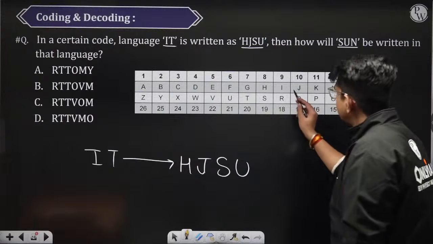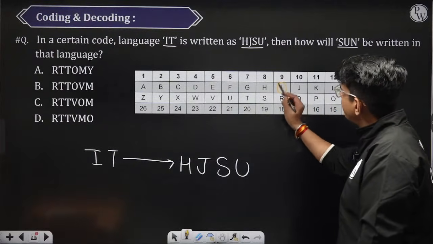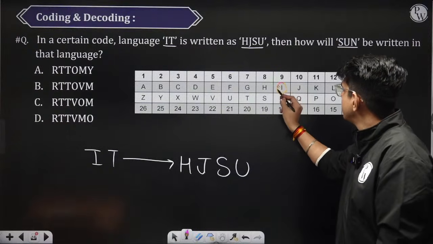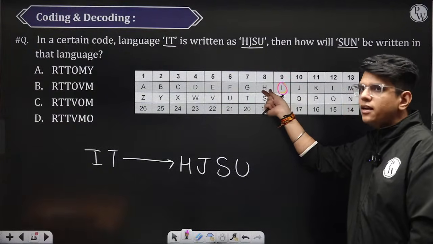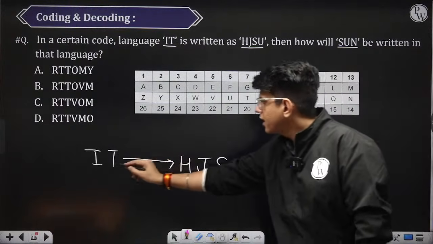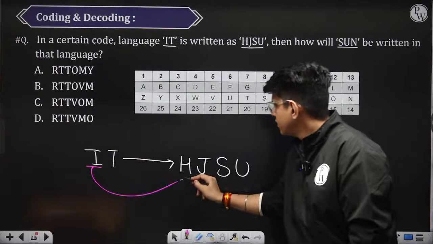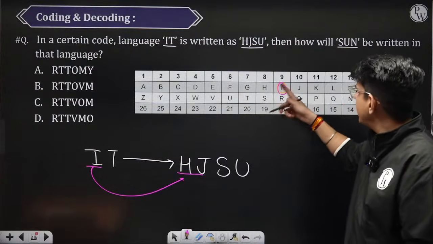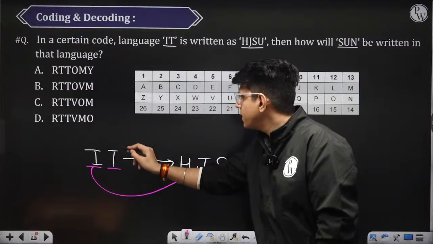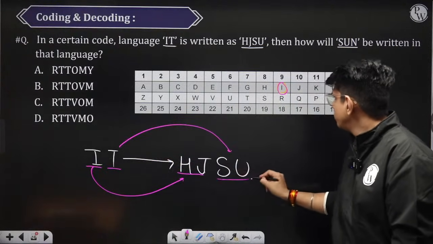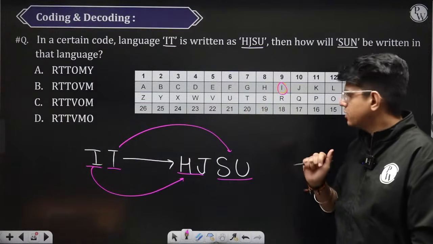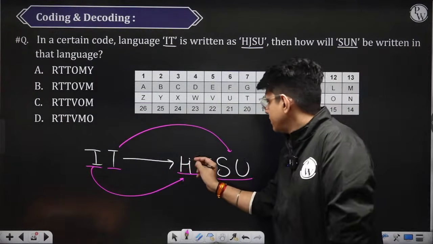What they have replaced I with is the alphabet just before I and the alphabet just after I. I was replaced with H and J. Similarly, T was replaced by S and U. T was replaced by S, -1 and +1. What is this?